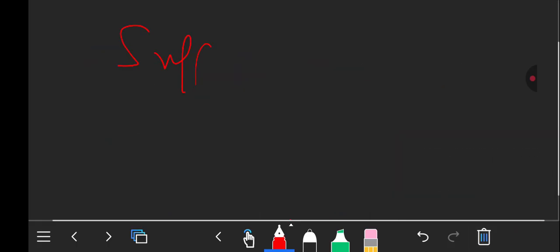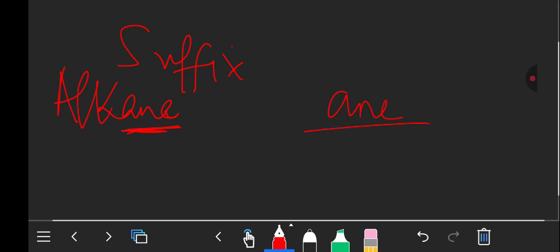But when you talk of suffixes, they are just the last letters of a certain compound. For example, let's look at a few compounds. An alkane, you can see that the suffix there is ane. So any compound ending with ane is an alkane. Let's talk of alkene. The suffix there is ene. So any compound ending with ene is an alkene. We can talk of alkyne. Any compound ending with yne, you consider it to be an alkyne.